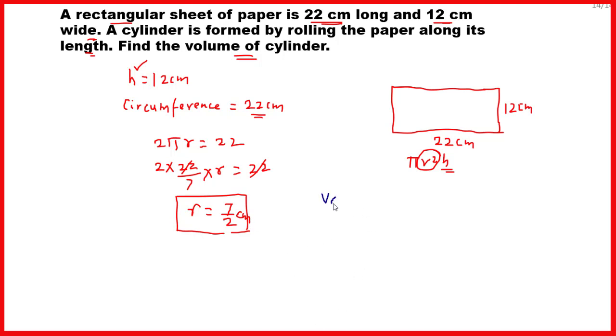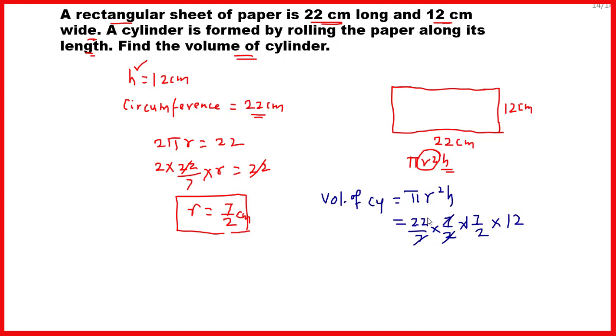Now we will find the volume of the cylinder. Volume of cylinder is equal to pi r square h. So it will be 22/7 into r is 7/2 into 7/2 multiplied by h. H is what? It is 12.